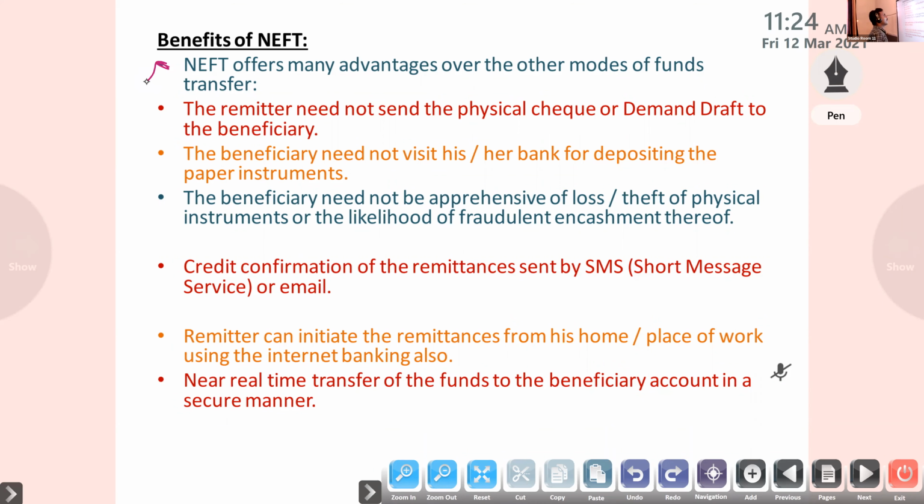So the remitter need not send the physical cheque. The beneficiary need not visit his bank. The beneficiary need not be anxious of the loss or theft of the physical instrument. Then credit confirmation of the remittance is sent by SMS. Then the remitter can initiate the remittance from his home or place of work. Next, near real-time transfer of the funds to the beneficiary account in a secure manner.